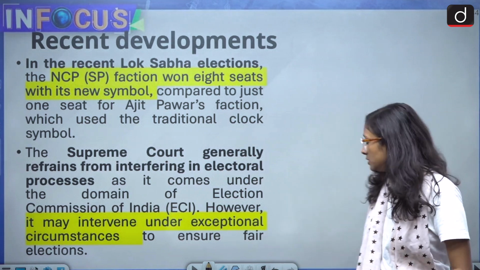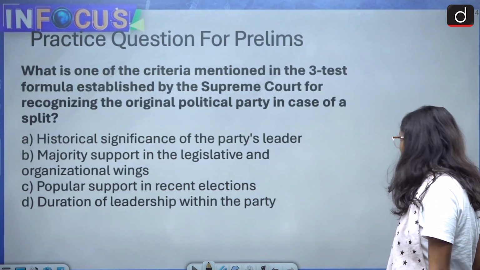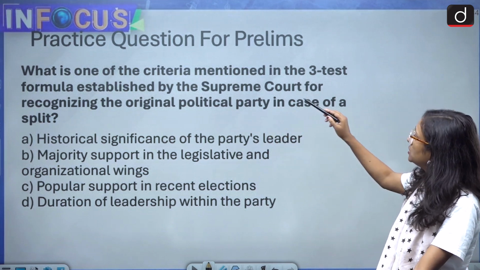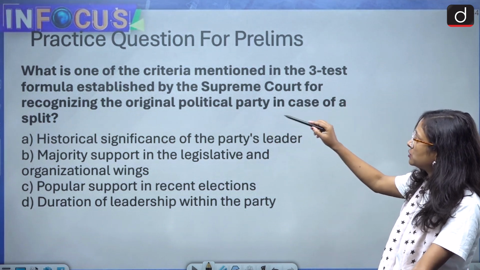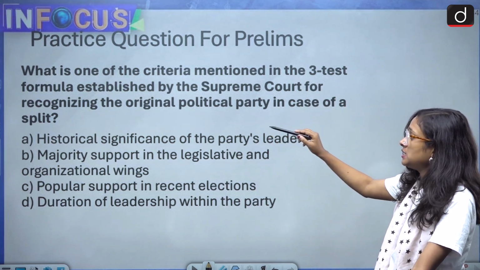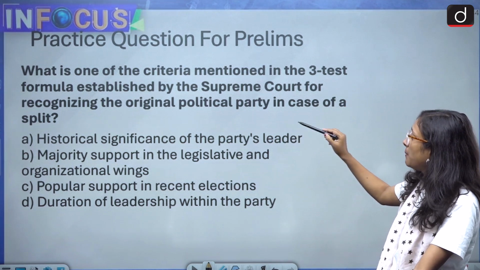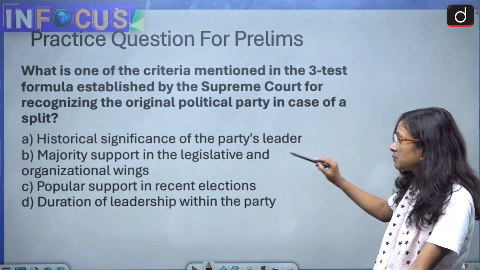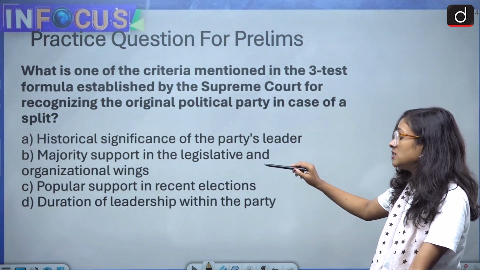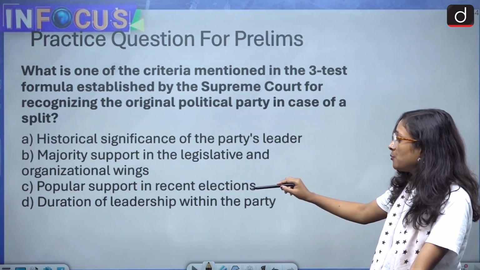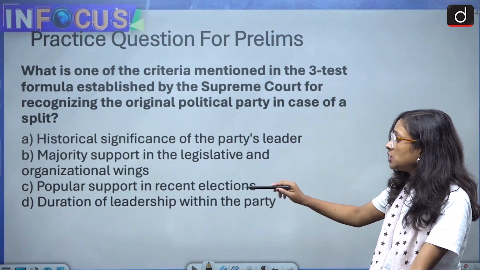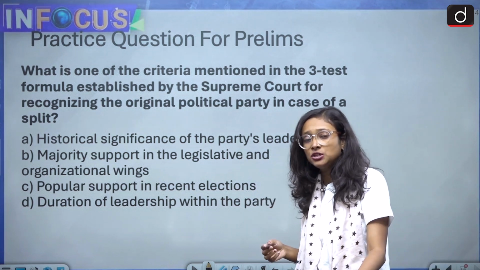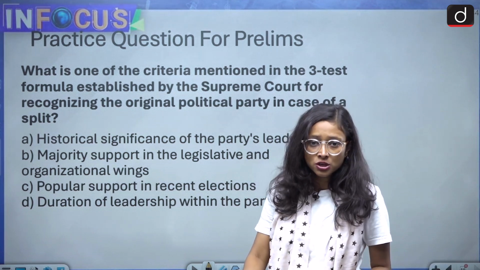Coming to the question part. Question 8: What is one of the criteria mentioned in the 3 test formula established by the Supreme Court for recognizing the original political party in case of a split? Historical significance of the party's leader, majority support in legislative and organization wing, popular support in recent election, duration of leadership within the party. This is very easy. You can answer in the comment section.